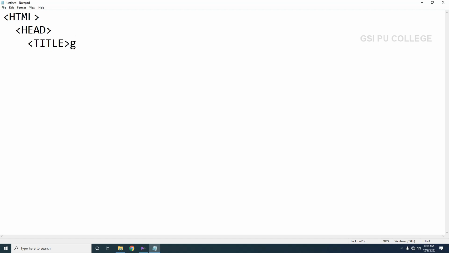Here, if I write GSI, I am closing this title tag with /title. Then we have to close the head tag with /head.